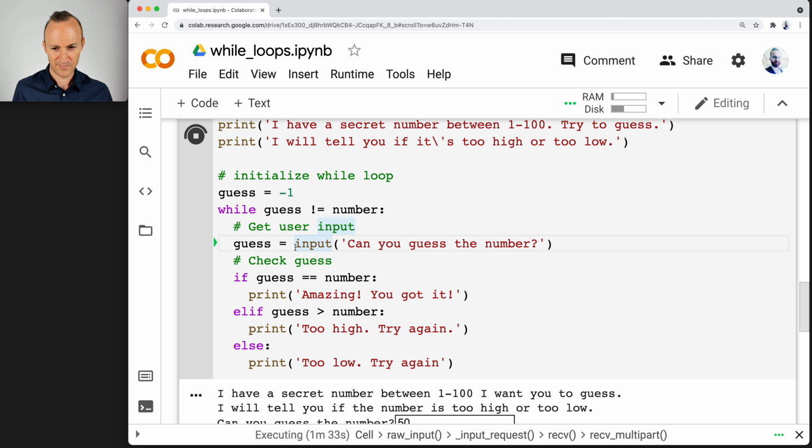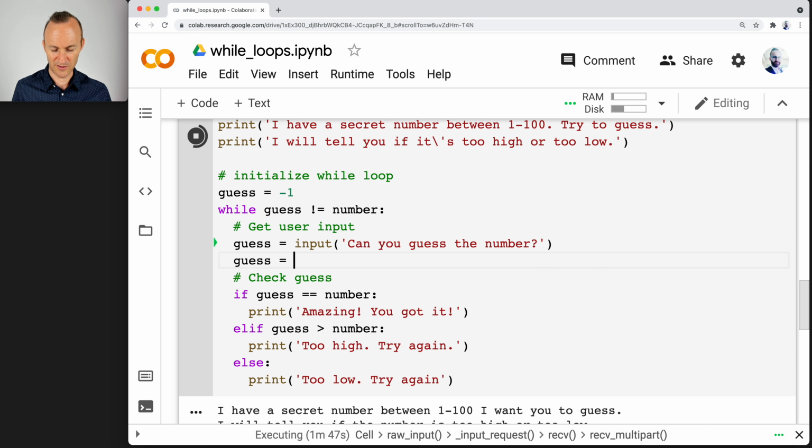I mean, it's supposed to be an int, right? So let's try that. Remember that trick though, you try a float first in case someone tries to be funny and turn it into a float, because that prevents an error. So I'll just do it here. I'm going to reassign guess equals the int of the float of guess, right? And so there will be an error if it's not an integer or a float. Okay, let's try it again.